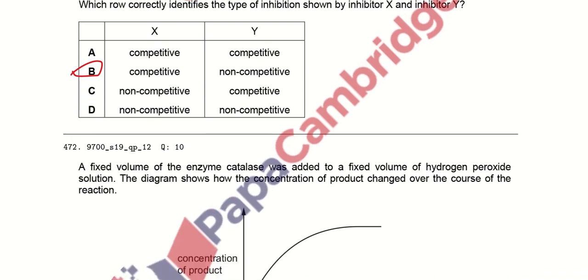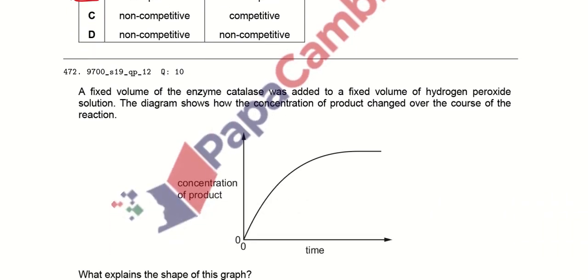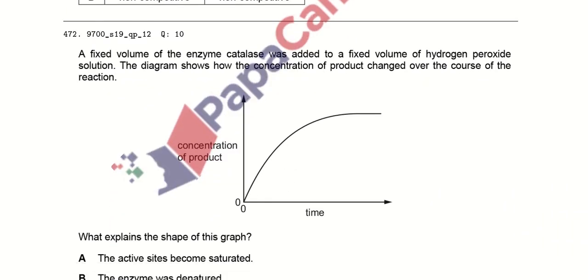A fixed volume of the enzyme catalase was added to a fixed volume of the hydrogen peroxide solution. The diagram shows how the concentration of the product changes over the course of the reaction.